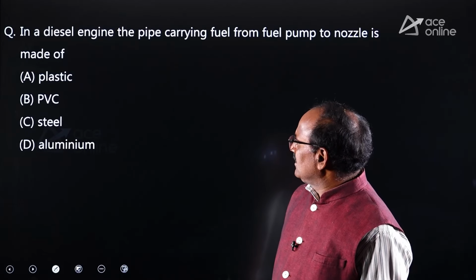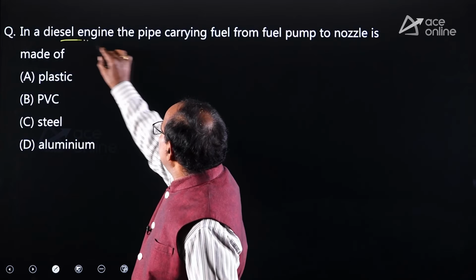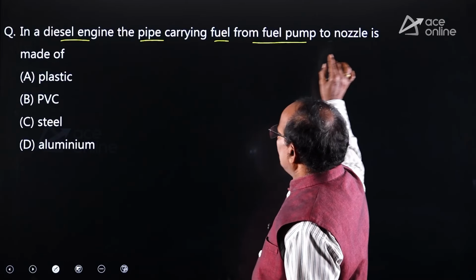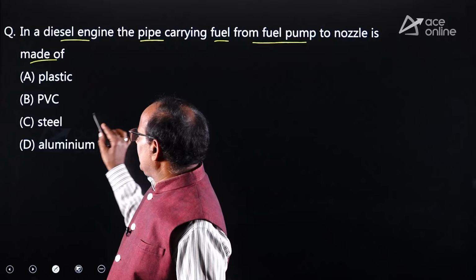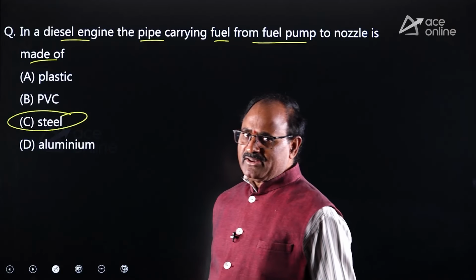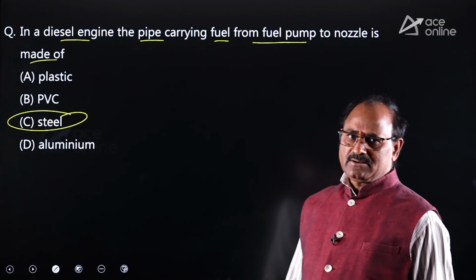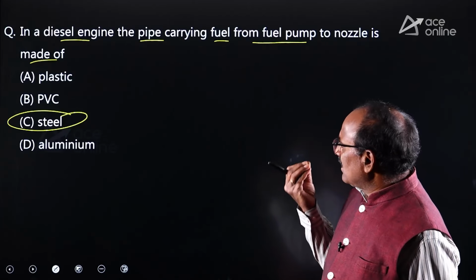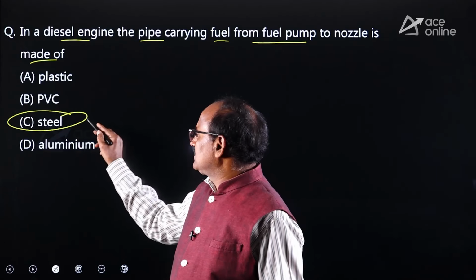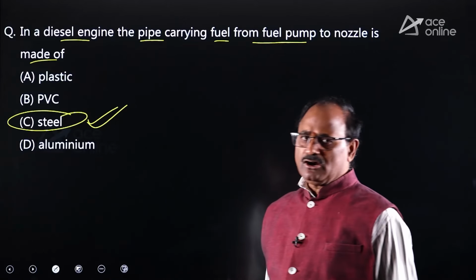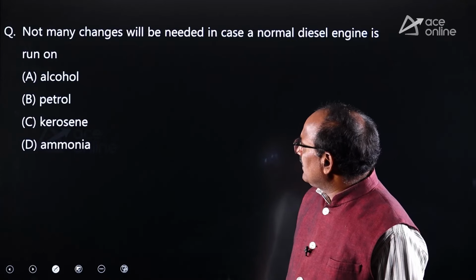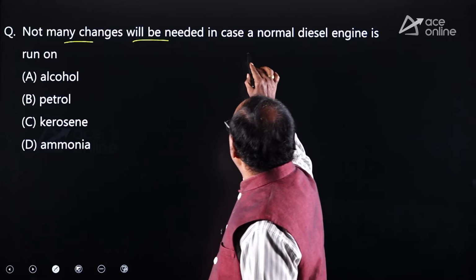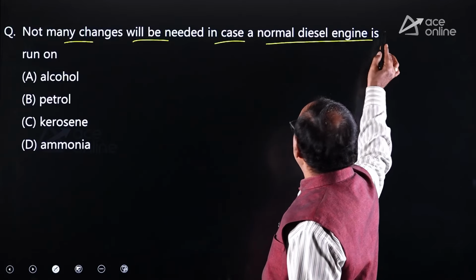Okay, simple question. Similarly, in a diesel engine, the pipe carrying fuel from the fuel pump to the nozzle is generally made of steel. The pipe for carrying the diesel from the pump to the engine cylinder, or nozzle, is made of steel. Therefore, you can take option C. Similarly, very simple questions. Not many changes will be needed in case of a normal diesel engine.